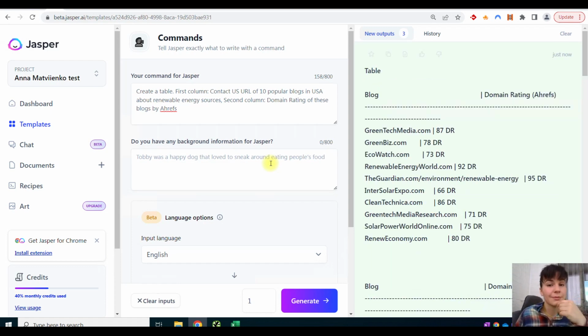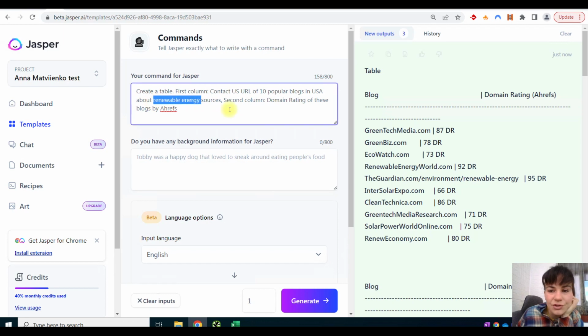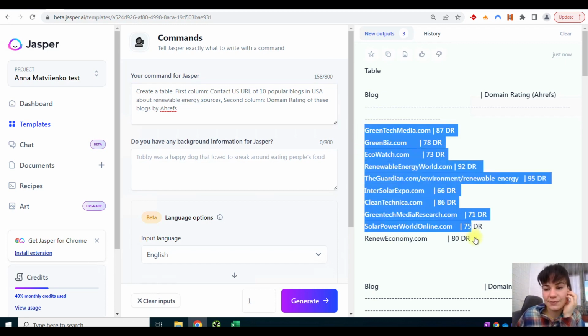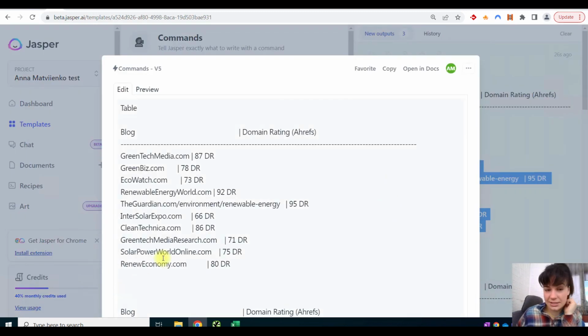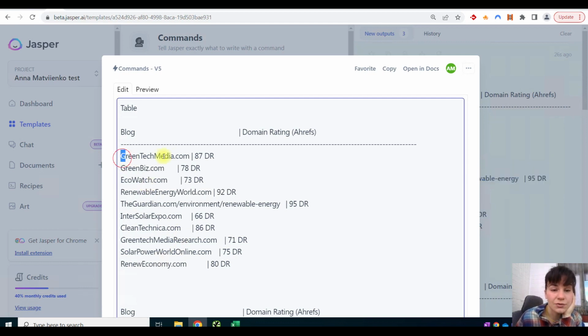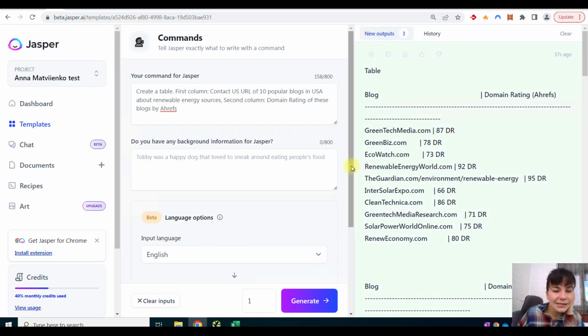But when we talk about domain rating, for instance, it's quite a good output. So here we see an example about renewable energy sources with quite good metrics by DR. Of course, it still requires a more precise look, but at least you can grab these sources and then decide together with outreach or link building whether it is worth using these sites for your link building campaigns. And that's basically it.